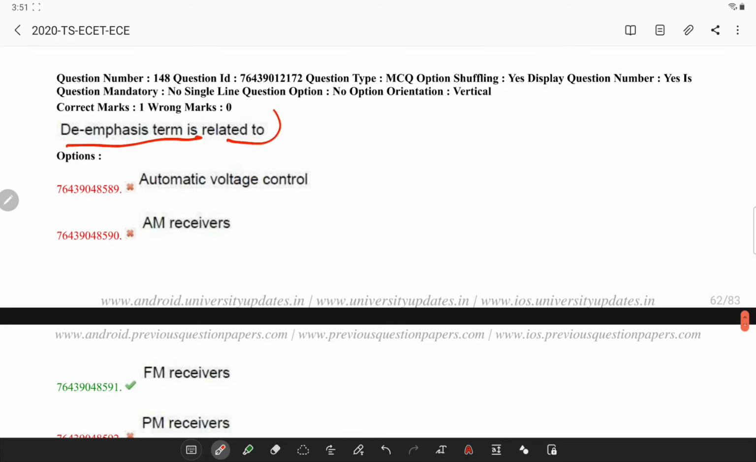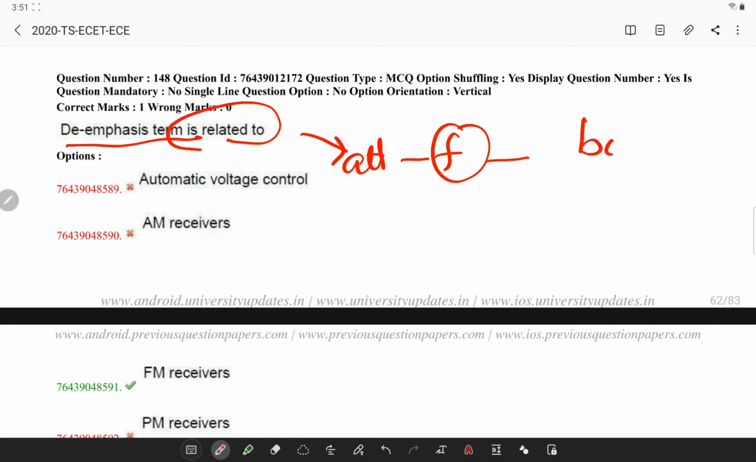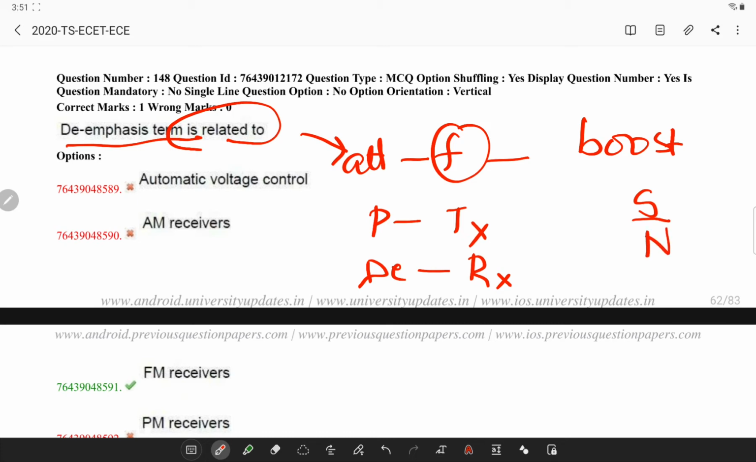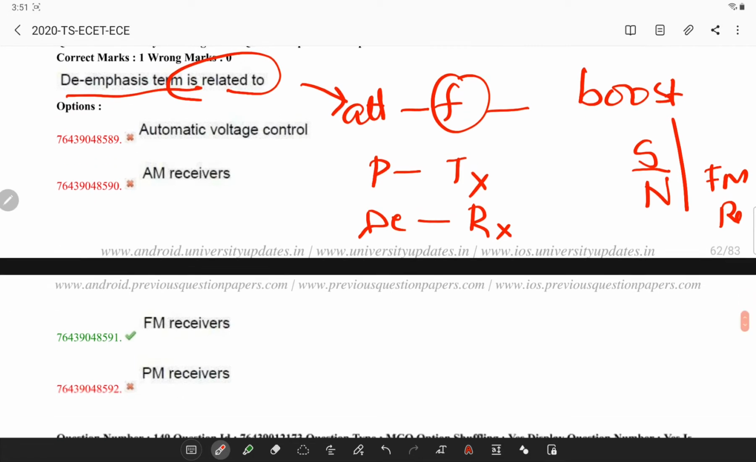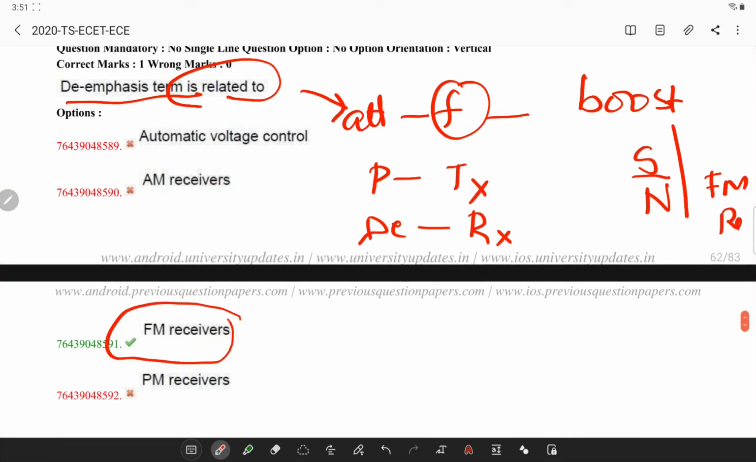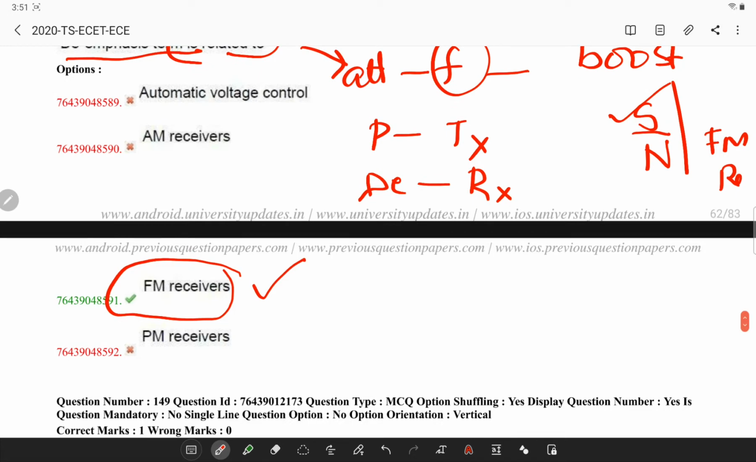Next, the term de-emphasis. De-emphasis means attenuating the frequencies by the amount by which they were boosted. So basically, pre-emphasis is done at the transmitter and de-emphasis is done at the receiver. The purpose is to improve the signal to noise ratio for FM reception. So de-emphasis is related with FM receivers, and the purpose is signal to noise ratio improvement.